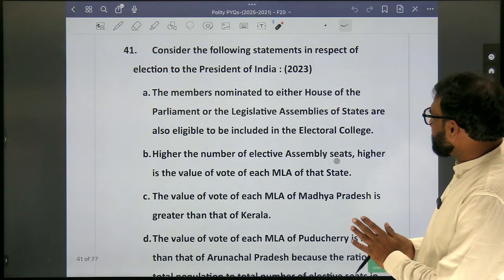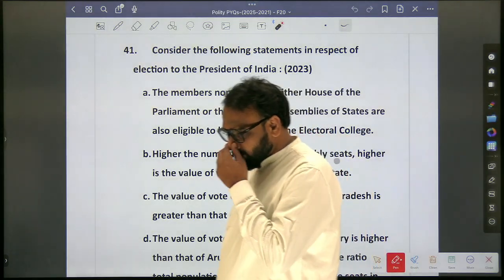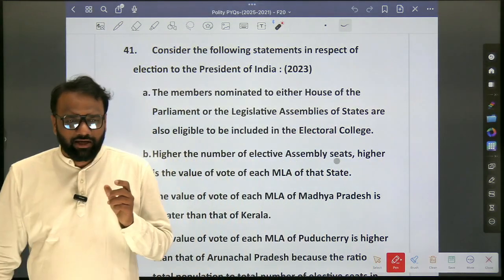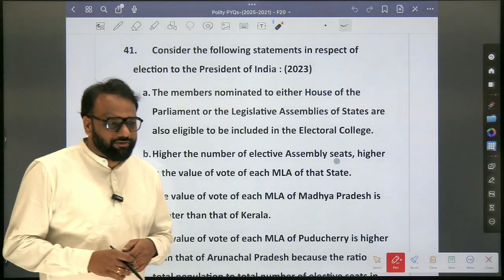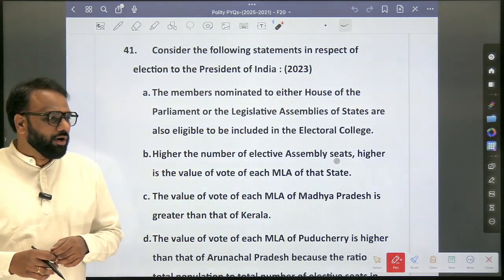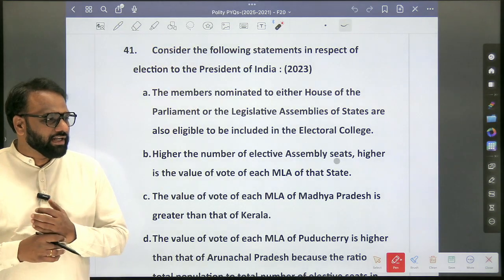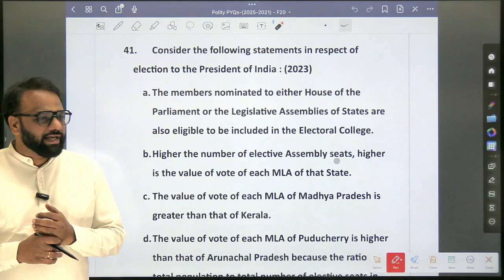Consider the following statements in respect of the election to the President of India. So, in the previous 24 and 25 also probably we came across some indirect questions related to the election of the President. Okay, so election of the President is again very important from the exam point of view. So, what's the question? The members nominated to either house of the Parliament or the legislative assemblies of states are also eligible to be included in the electoral college.